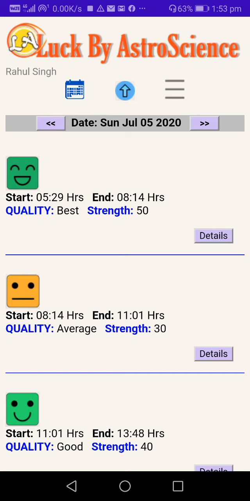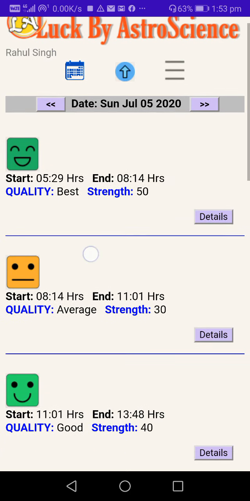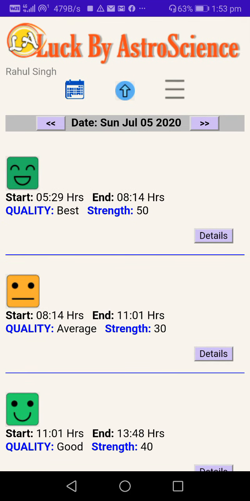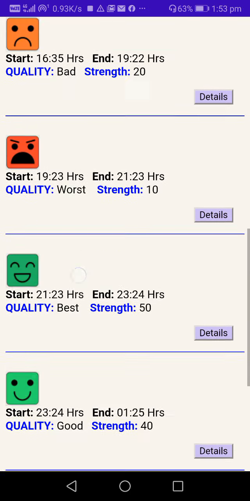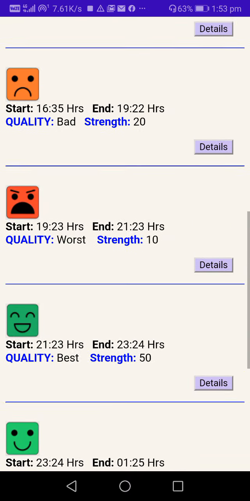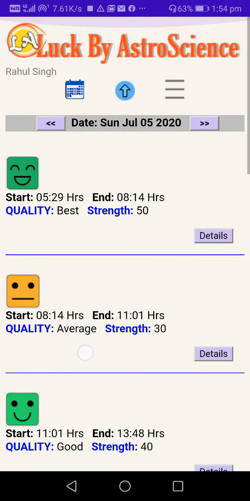So the timings are from the start that you see at the first slot, that is 5:29 hours. That's the sunrise time. This has divided the entire day into 10 slots, 10 slots for 24 hours. 5 slots for the sunrise to sunset, and the remaining 5 slots from sunset to sunrise.